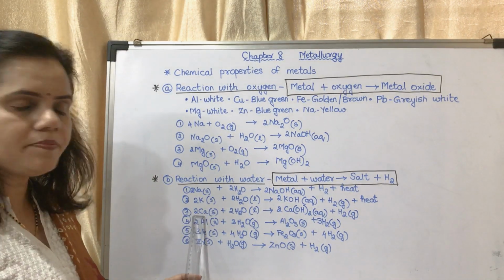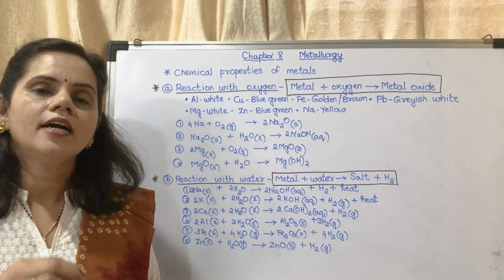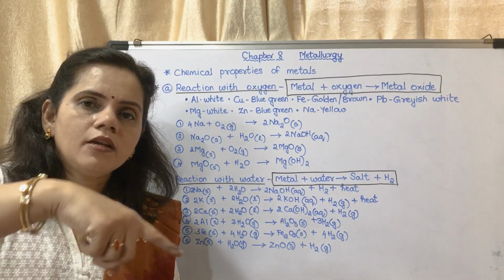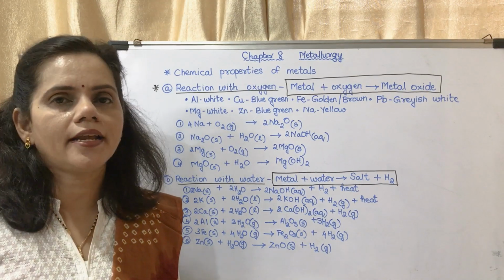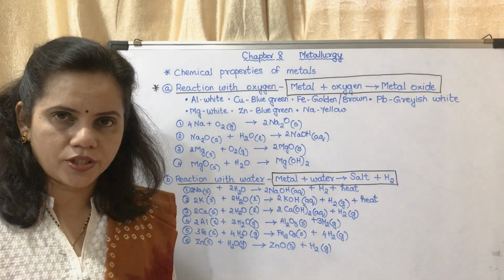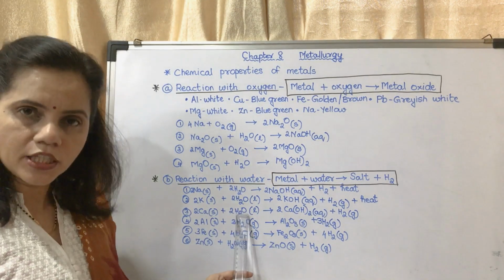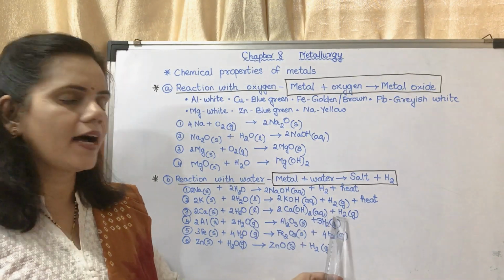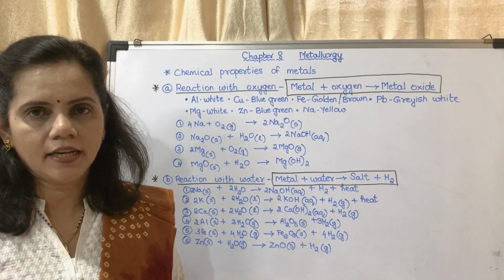Next is calcium. Calcium is comparatively less reactive. If you put calcium into water, it doesn't burn. It will move in a circular motion and become smaller and smaller. Now what is happening at that time? It floats. Why does it float? Because calcium reacts with water, producing calcium hydroxide and hydrogen gas. A large amount of heat is not liberated.